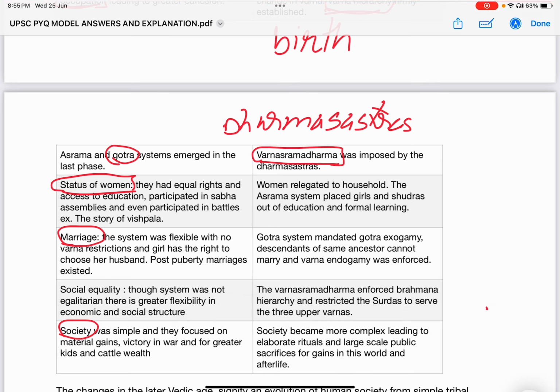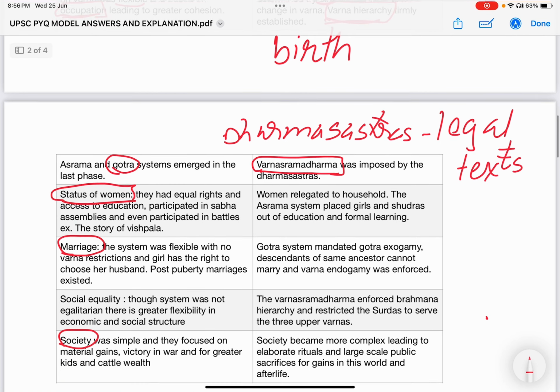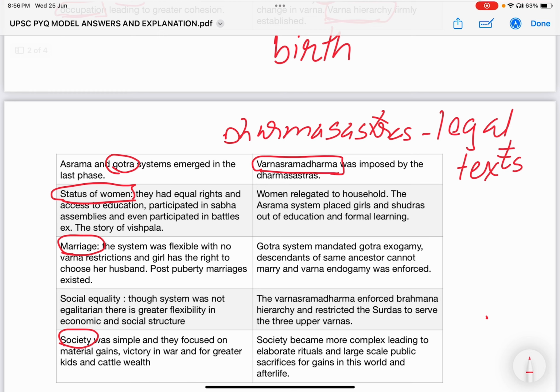Here, this Varnashrama Dharma was imposed by the legal texts, the Dharmashastras, such that the social hierarchy is maintained.